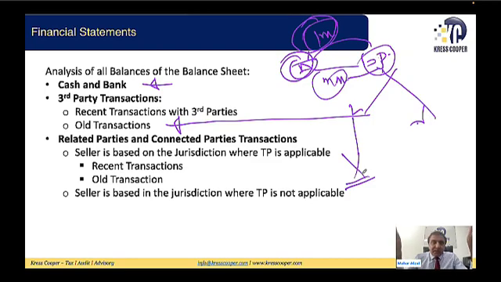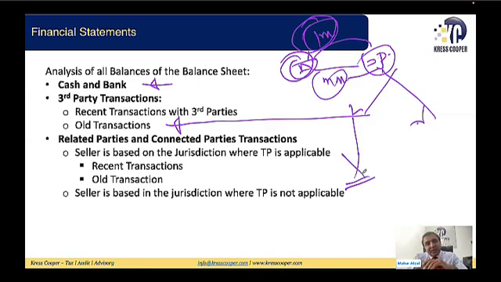If the seller is in a tax jurisdiction where the transfer pricing rules are applicable, we can assume for the time being that whenever the seller is selling anything to A, to the business which is based in the UAE, that seller would be charging the price as per the market value, because TP rules are applicable in their respective country.